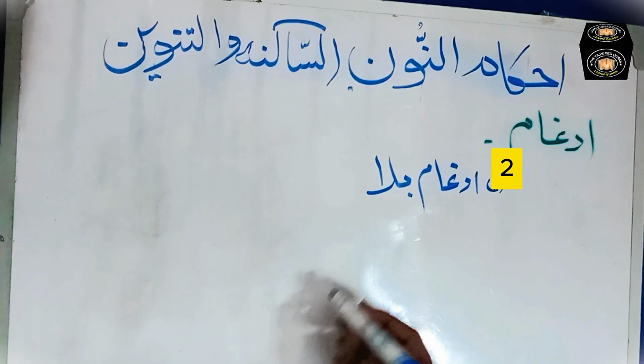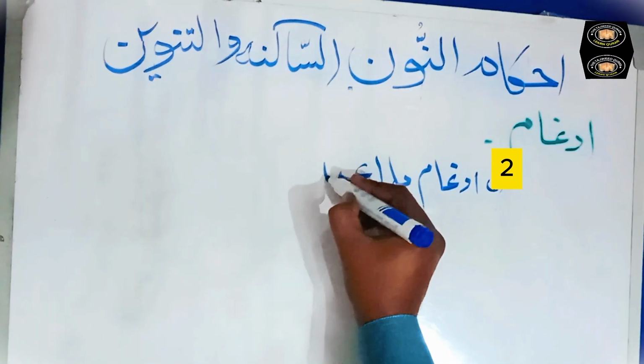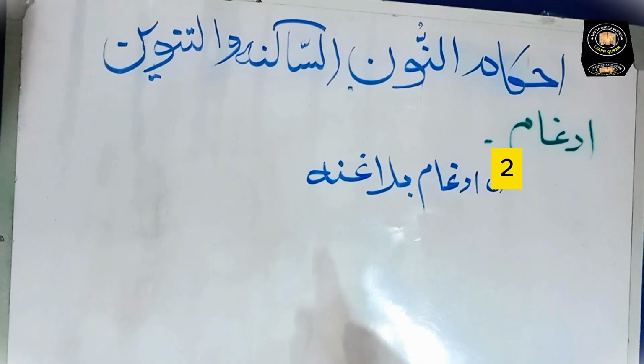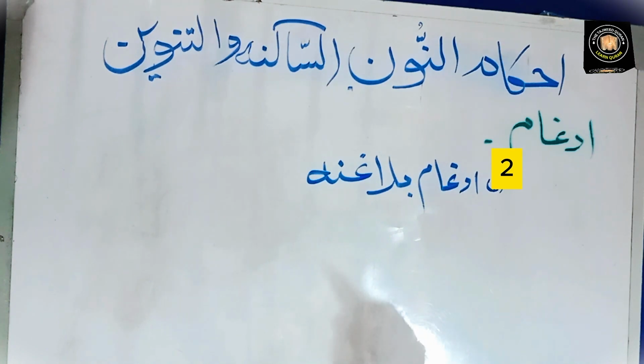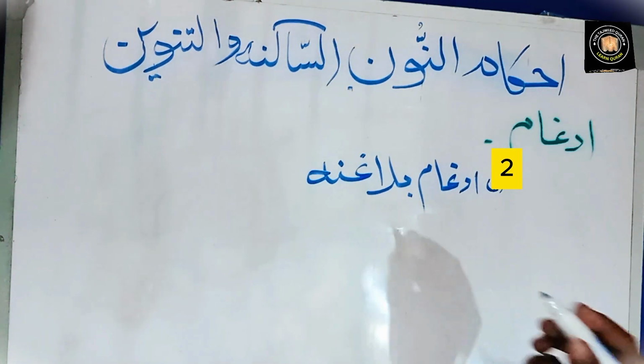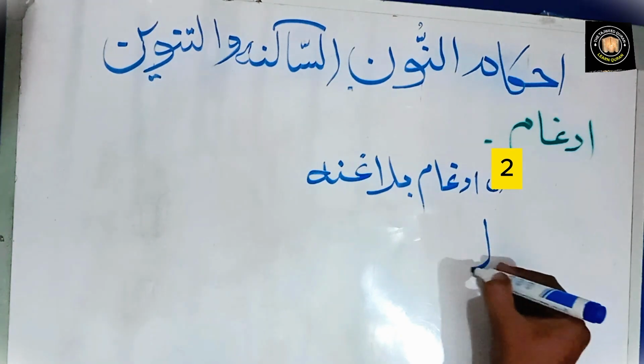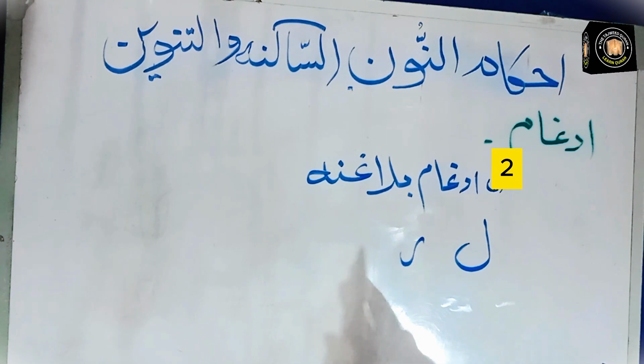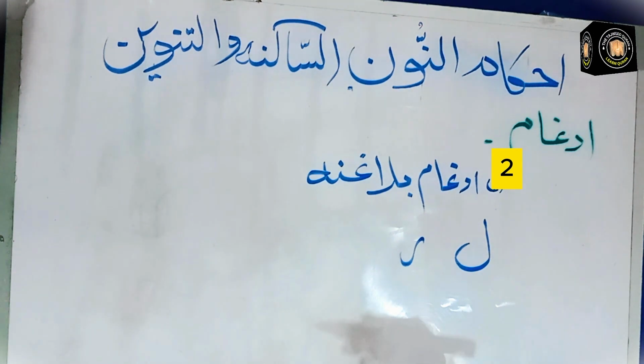Second type of idgham is idgham bila Ghunnah, idgham without Ghunnah. We have learned in the beginning of idgham rule, there are 6 letters. We use 4 letters in first type, idgham with Ghunnah: ya, noon, mim, waw, and 2 letters are remaining: lam and ra. When these 2 letters are after noon sukun and tanween, then you will have to apply rule of idgham and second type of idgham, idgham without Ghunnah.